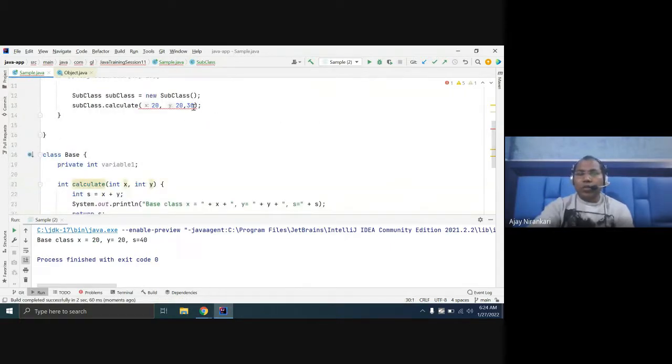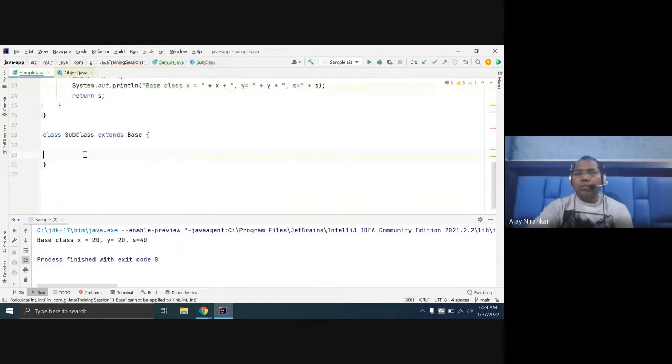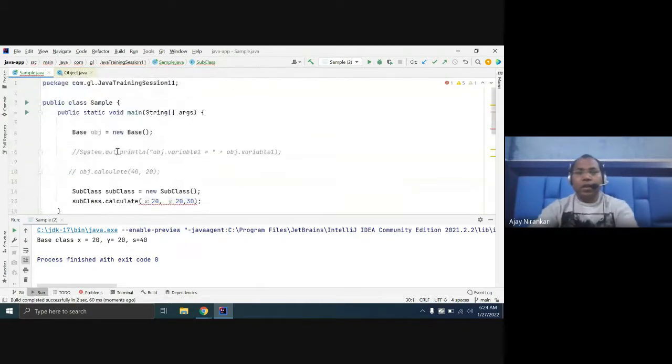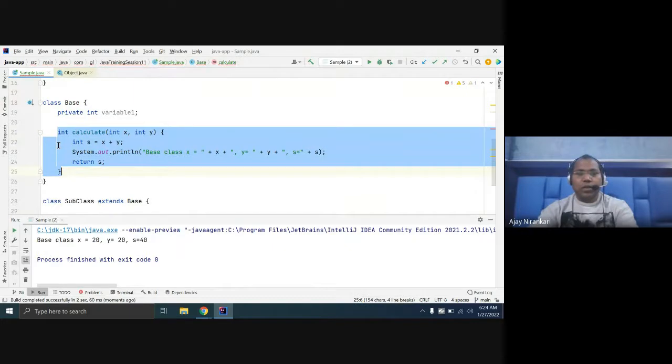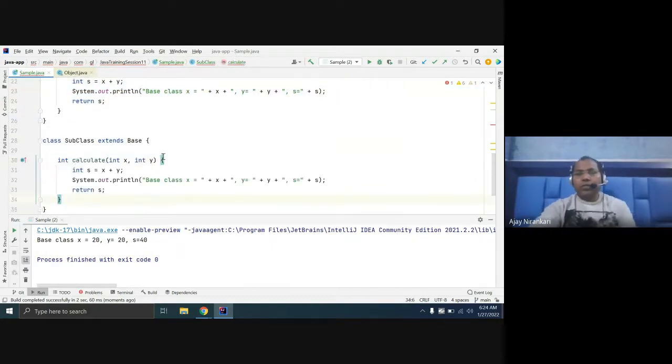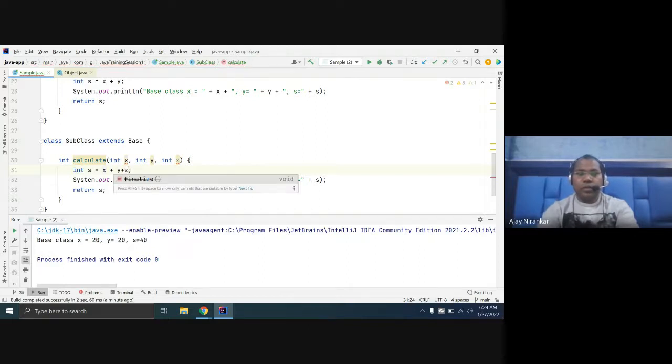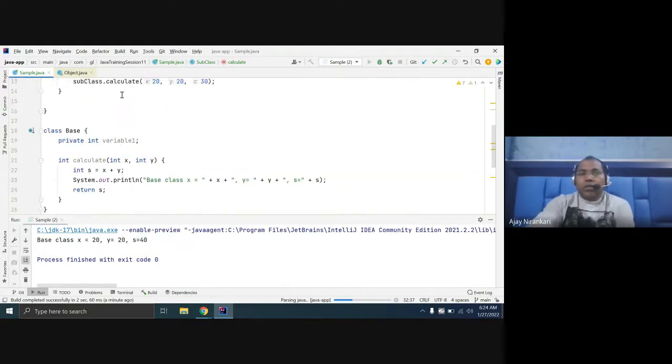So there are two possibilities here. Or even you can define one thing here. Let's say I am going to define a calculate method that takes three parameters. I define three parameters here, with the third one being z, whatever the value of z is. Here it says this is the subclass, and you just add the numbers. Now when you run, you will get the subclass output.